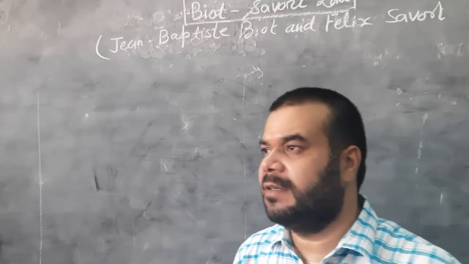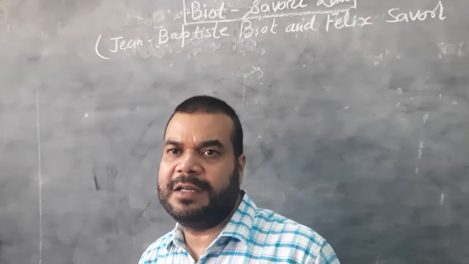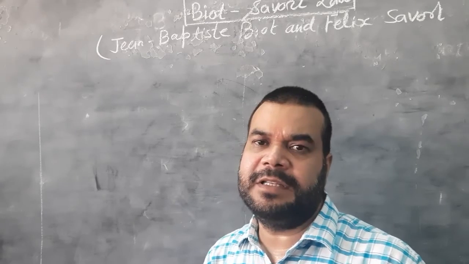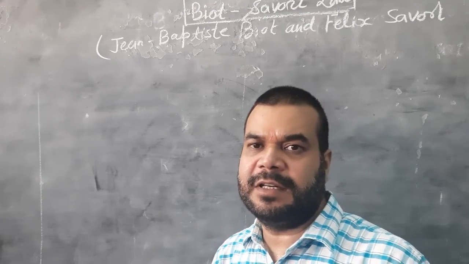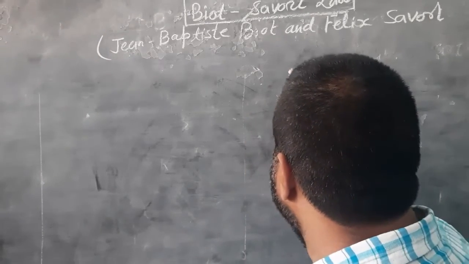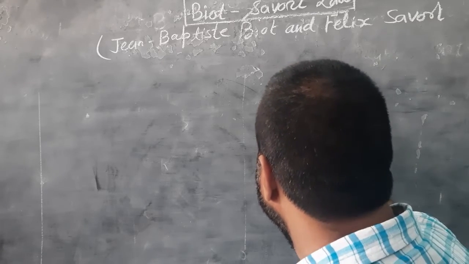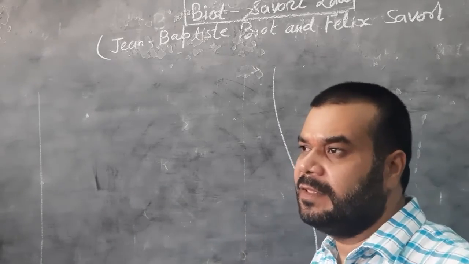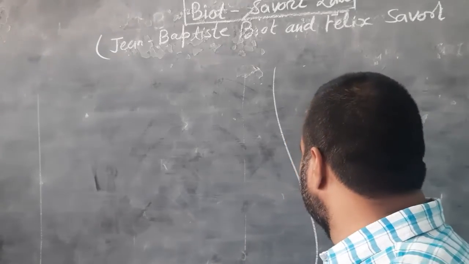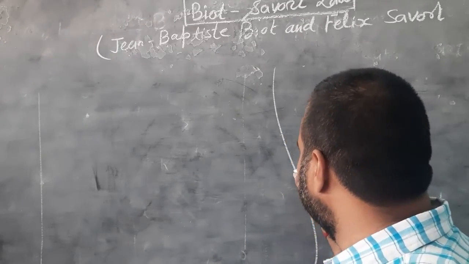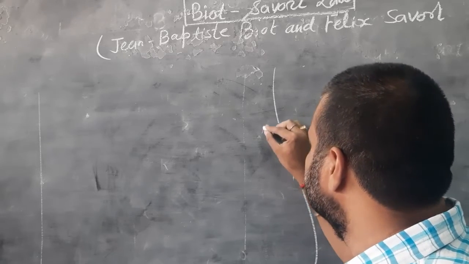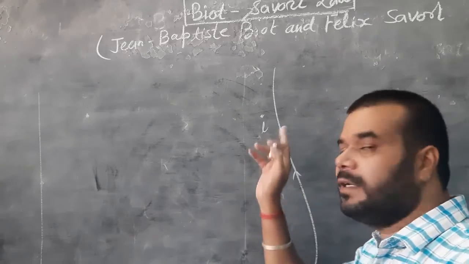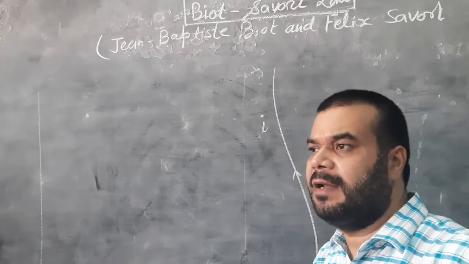So suppose we consider a conductor, and this conductor is carrying a current. It means the charge flows in the conductor. Suppose this conductor is linear, and the current flowing through the conductor is I, and this conductor consists of small elements.